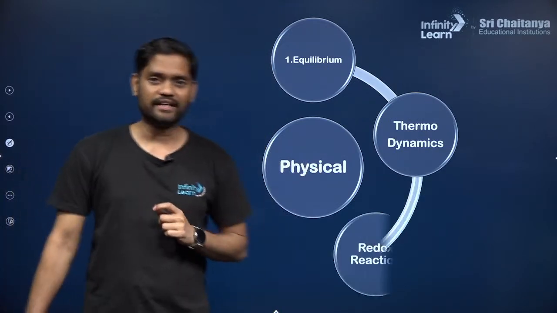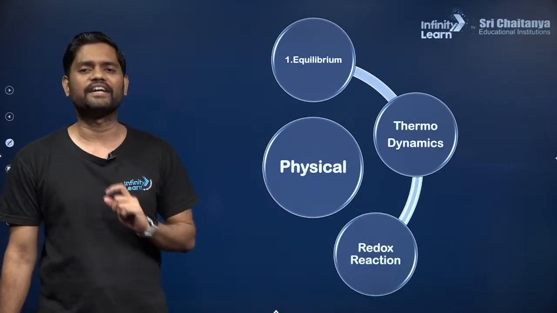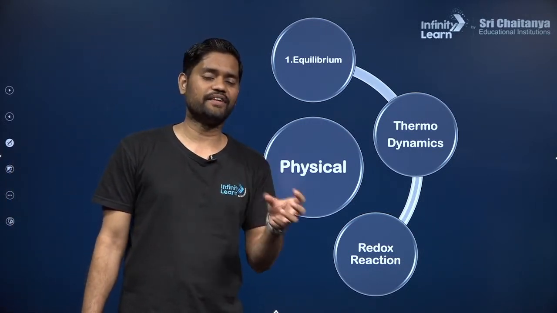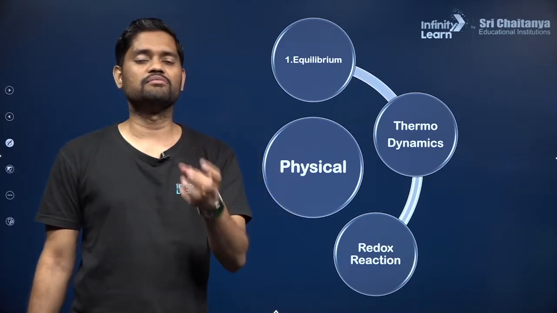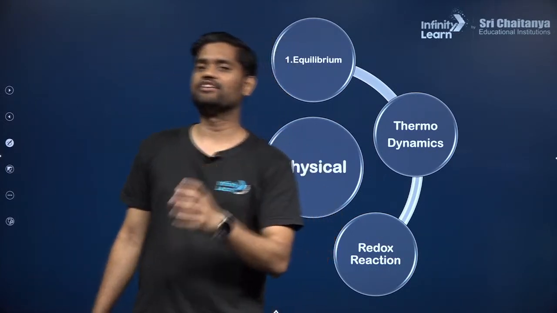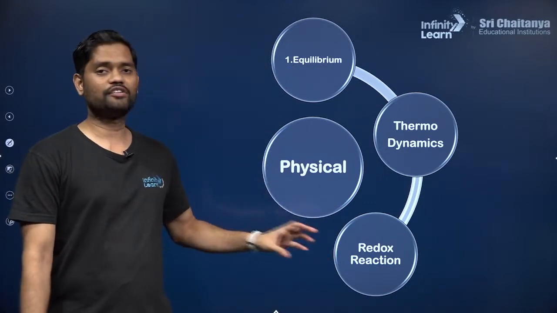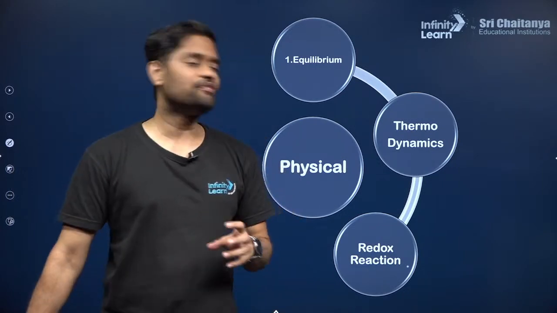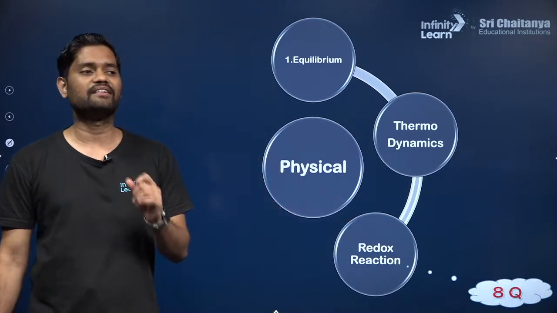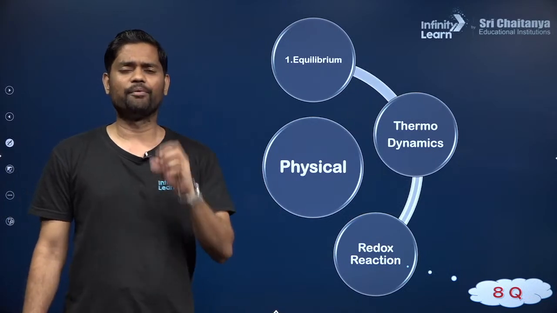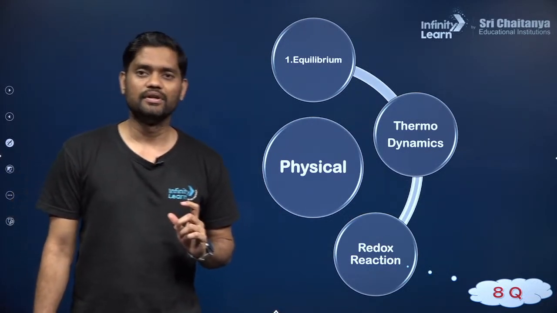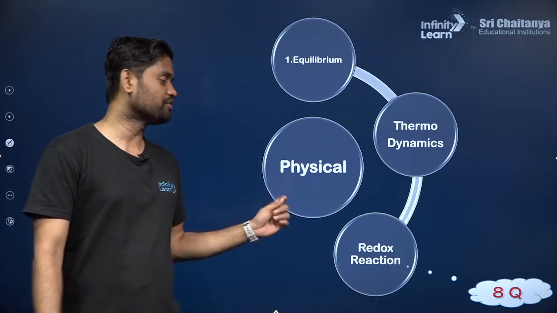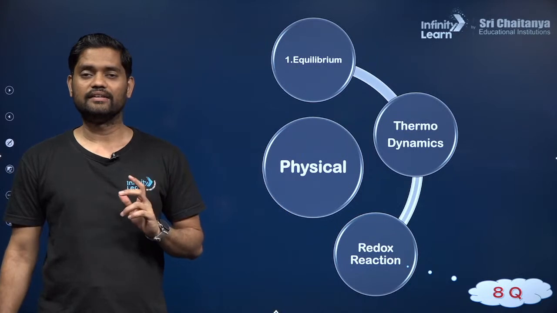The third chapter is redox reactions. A very small and sweet chapter, but this redox reaction I have taken over here. It also includes some aspects of electrochemistry as well. More aspects of redox, but some aspects of electrochemistry are also included. Why am I saying so? Because the total number of questions asked is 8, approximately 2 questions per year. In some years there might be 1 question, but approximately 2 questions per year. Okay, clear?